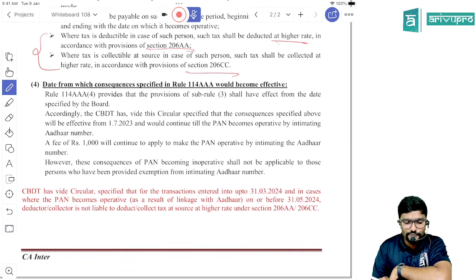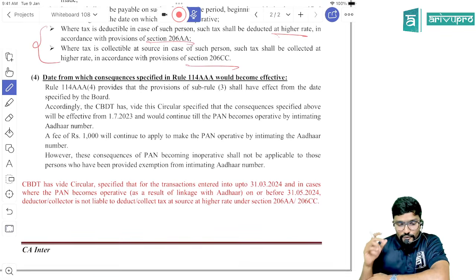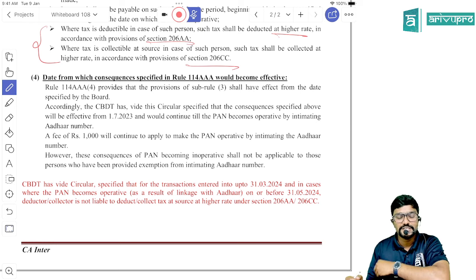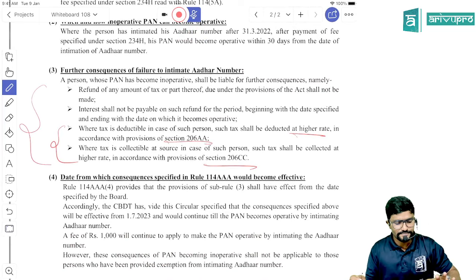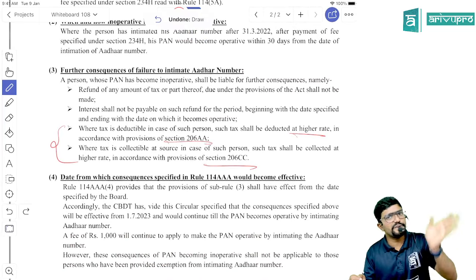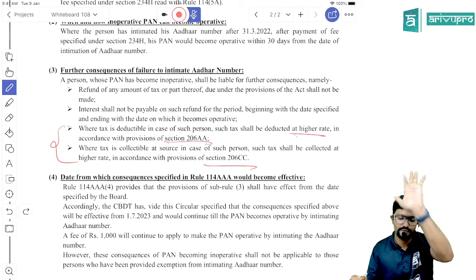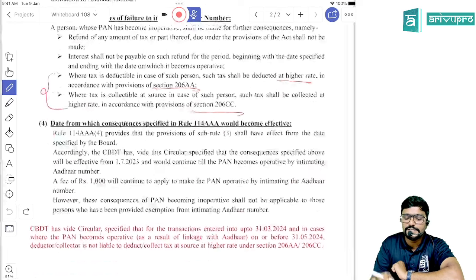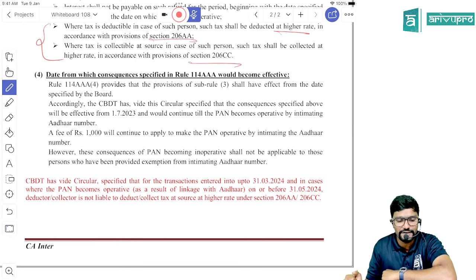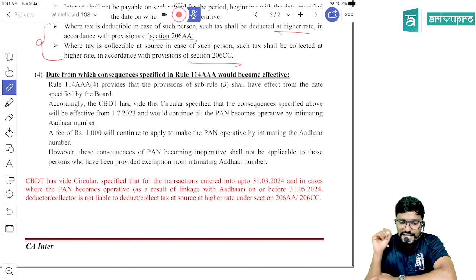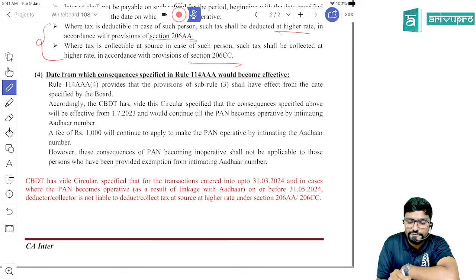Then coming to Subrule 4. Subrule 4 provides that provisions of Subrule 3 shall have effect from the date specified by the Board. That is, from what date will these consequences be applicable, sir? Is it from 1st April 2022 only? No. They said the above consequences are applicable from the date notified by CBDT. What is the date notified? We will see.